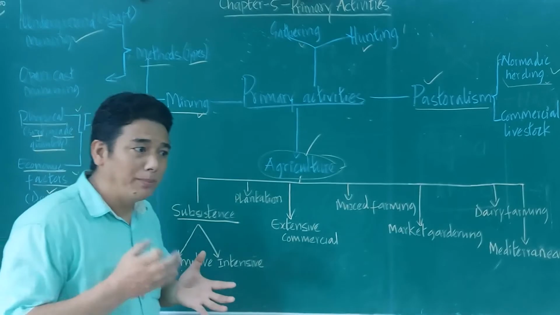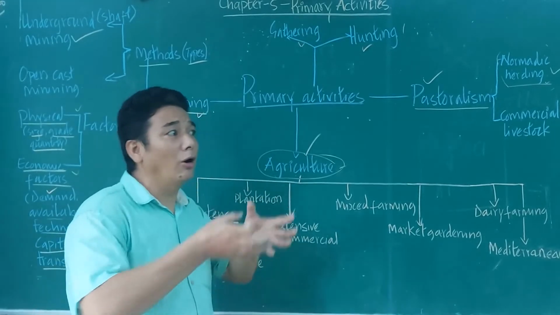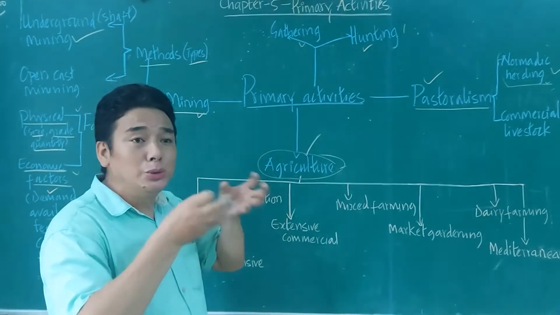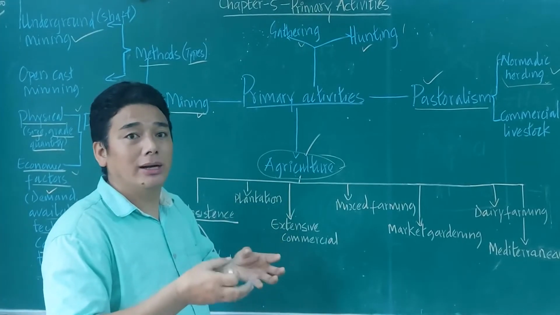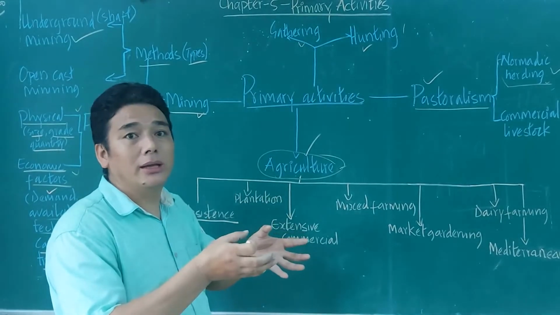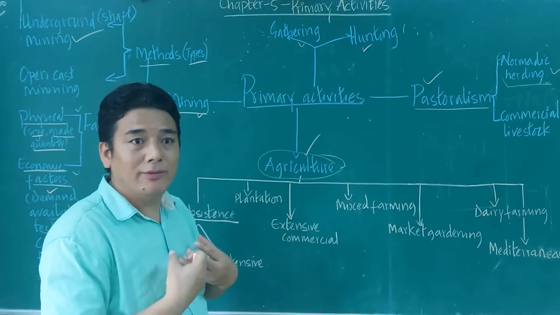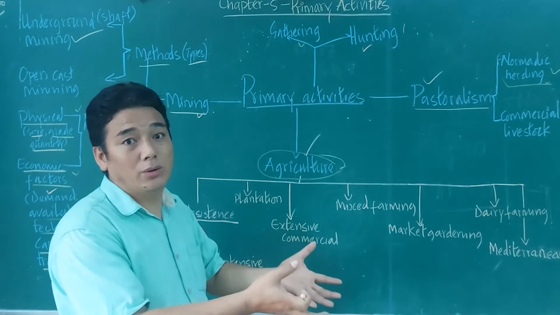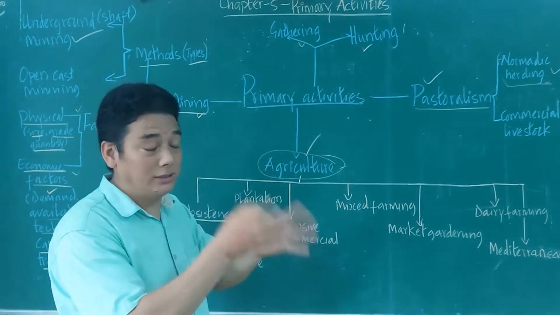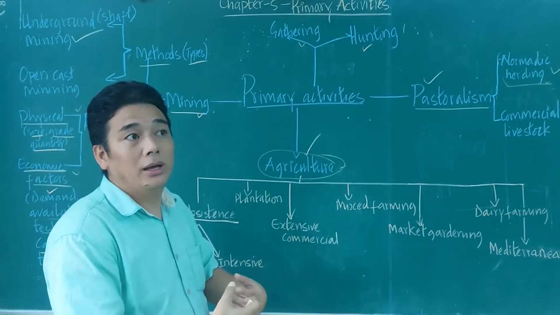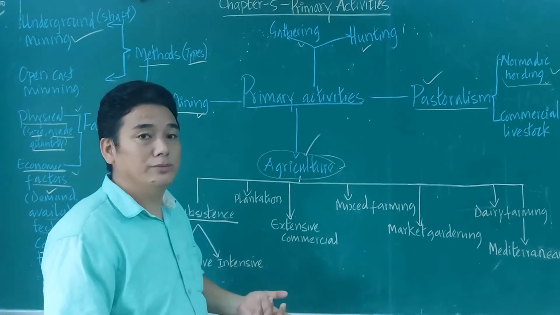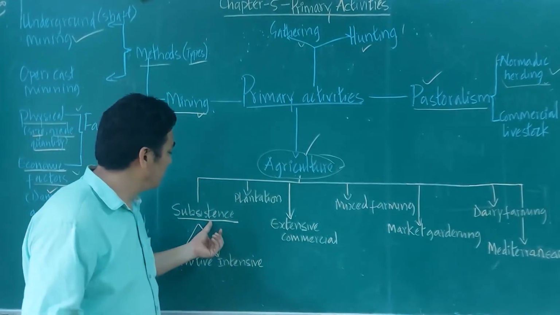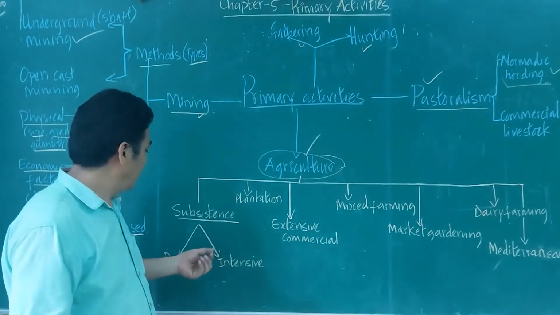All right? It's almost like the olden days' cultivation. What they will do is cultivate the land, all right? And whatever product they get, they will consume by themselves. The same family members grow the land, cultivate on it, get the product, and consume all of the produce. So that is nothing but subsistence agriculture, all right?